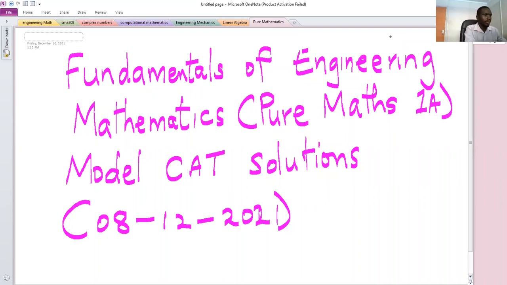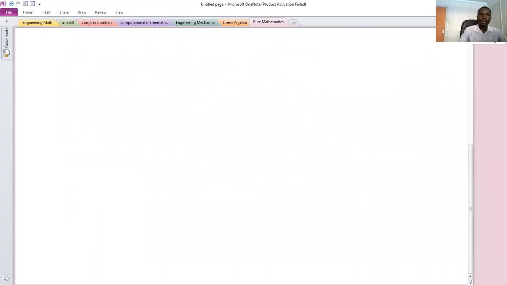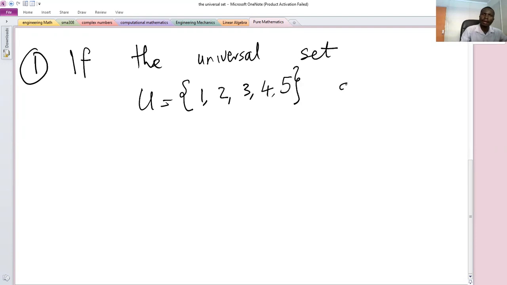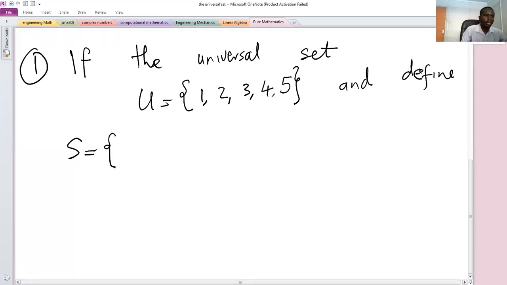So the first question in this CAT, question 1: if the universal set U is given by these elements 1, 2, 3, 4, and 5, and we have the subsets S and T, defined with S being the set with elements 1, 2, 3, and the set T has the elements 1, 3, 5.